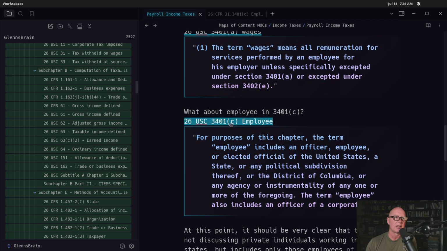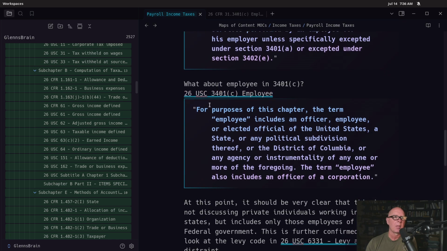3401C defines employee. For purposes of this chapter, the term employee includes an officer, employee, or elected official of the United States, a state, or political subdivision thereof, or District of Columbia, or any agency or instrumentality of any one or more of the foregoing. The term employee also includes an officer of a corporation.